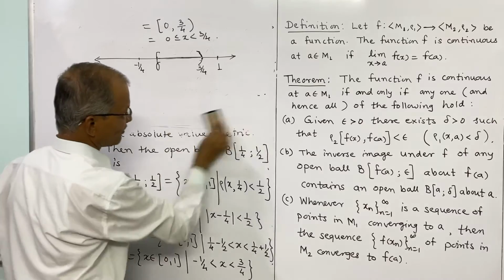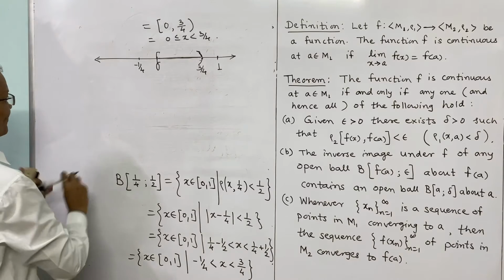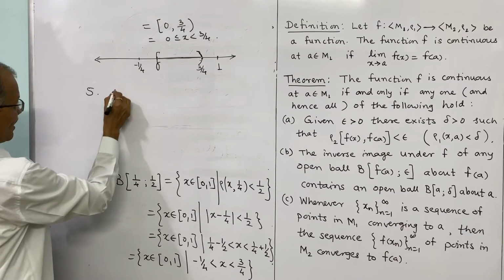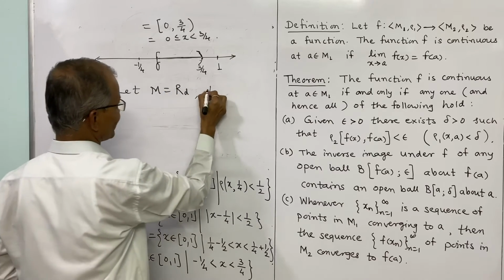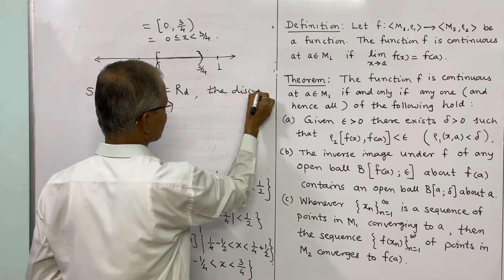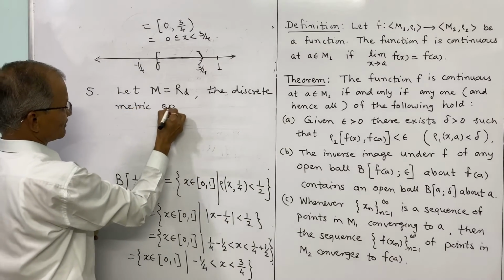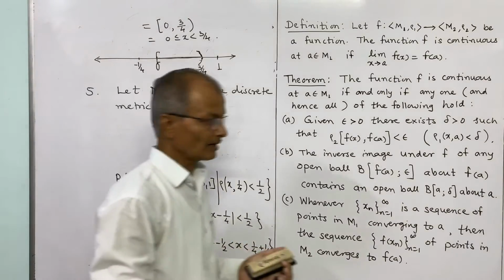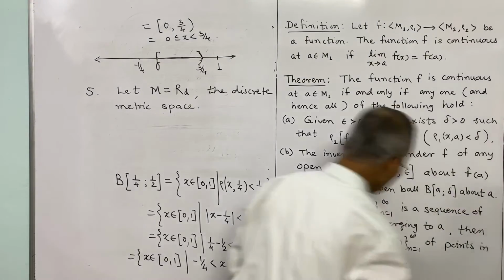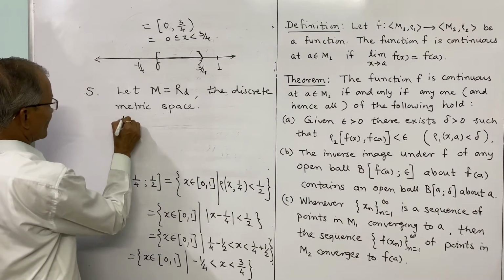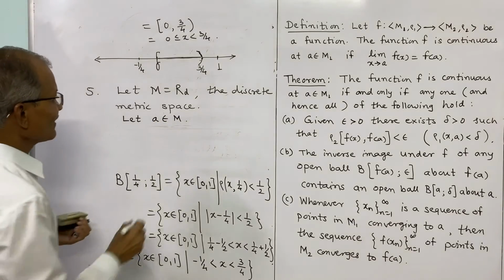We have one more example of open ball we will consider, that is discrete metric space. Let M is equal to R with the discrete metric D. And further, let A belong to M. What is a discrete metric space?